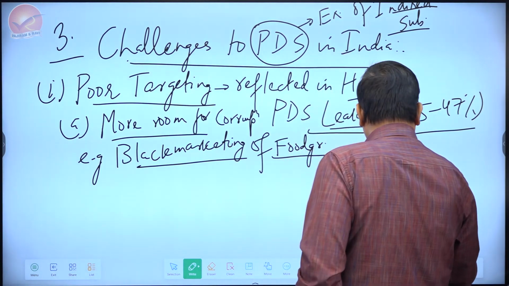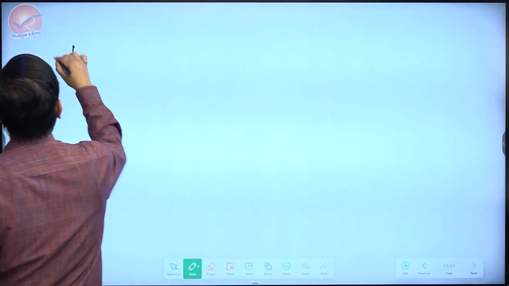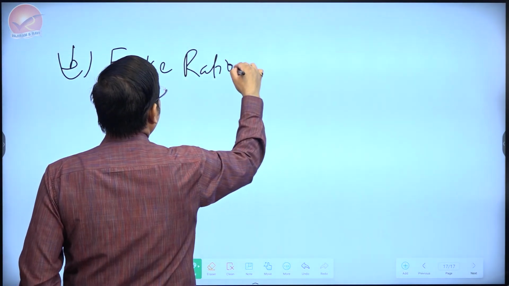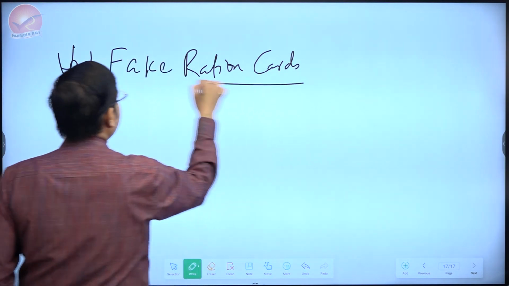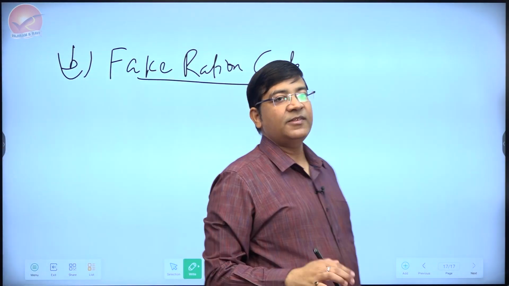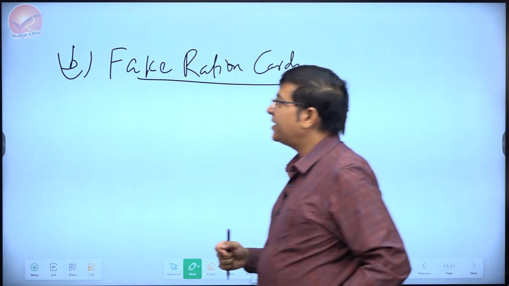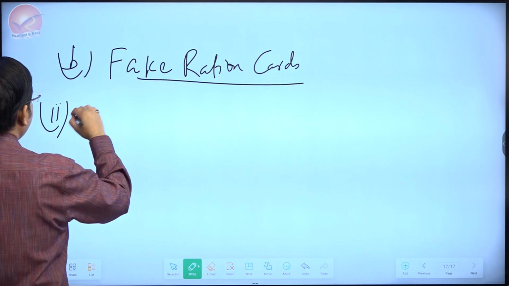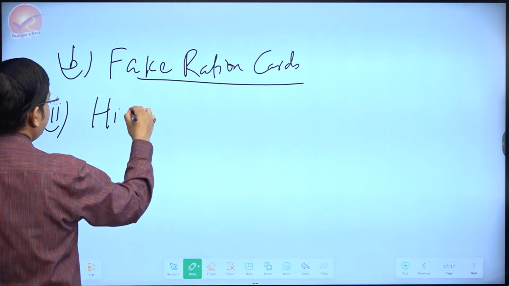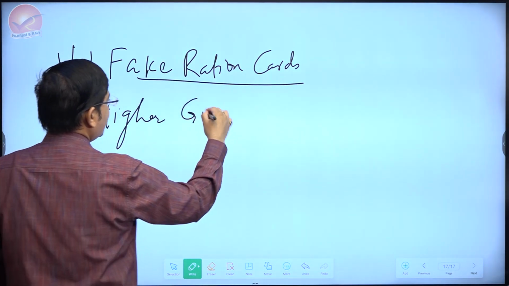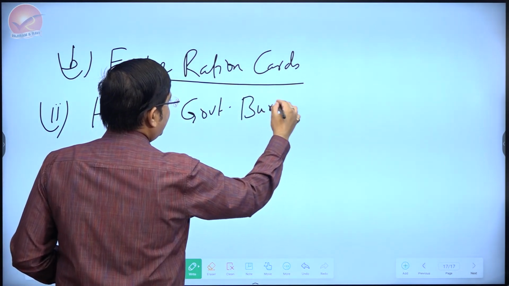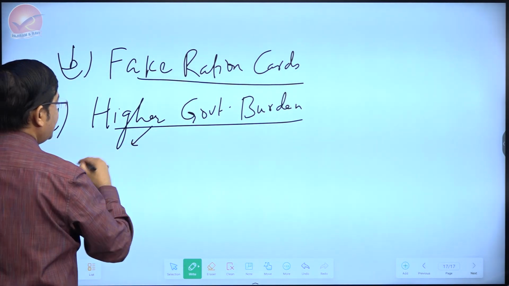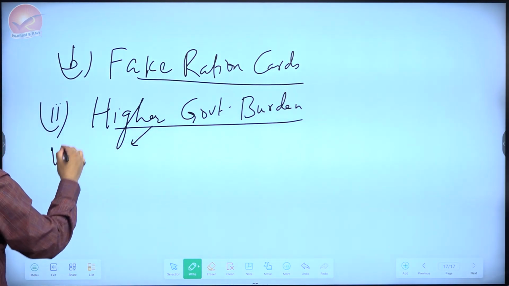In the same poor targeting itself, you can also talk about the problem of fake ration cards. So due to lots of fake ration cards present in the Indian PDS, the targeting is again poor. What else can be the challenges that you can refer to? A second challenge that you can refer to is related to higher government burden. Now, government burden is higher for many reasons. One reason is that the food grains are very cheap.